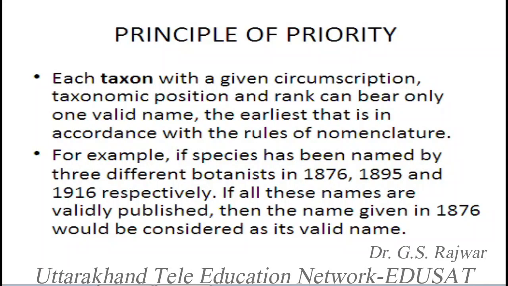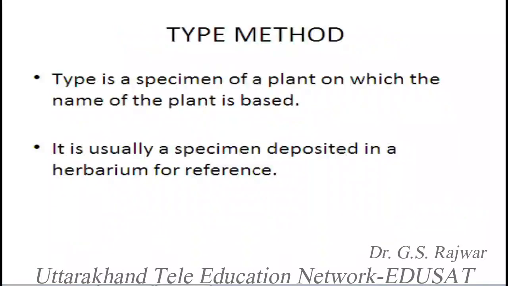Suppose all these three names given for the same species are given according to the rules, but according to the principle of priority, the name published first, in 1876, will be considered as its valid name. So this is called the principle of priority, and the two names published in 1895 and 1916 will be called synonyms of this particular species. They will not be called valid names.